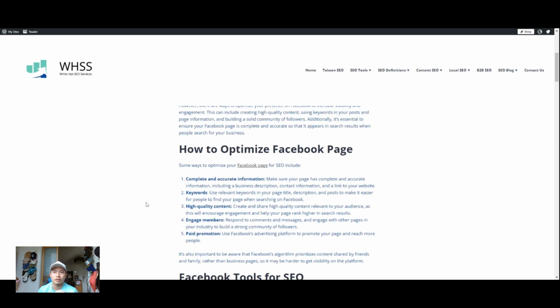Why do we even need to optimize Facebook? Well, Facebook in itself is a search engine, believe it or not. Any web property that has a search bar where you can type keywords and look for something and shows up a result, it's pretty much a search engine. This is what we call vertical search engines.